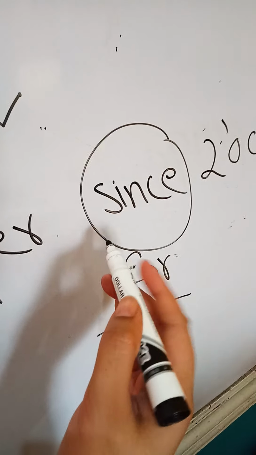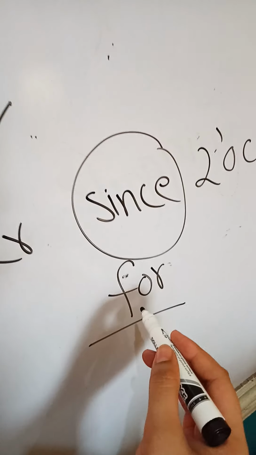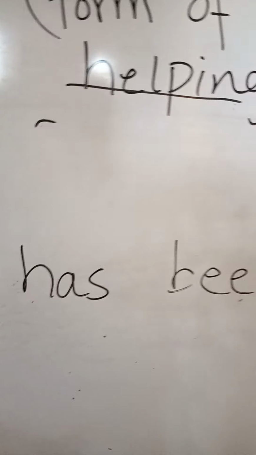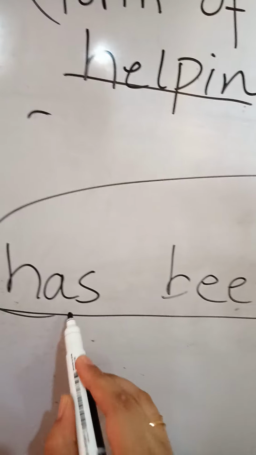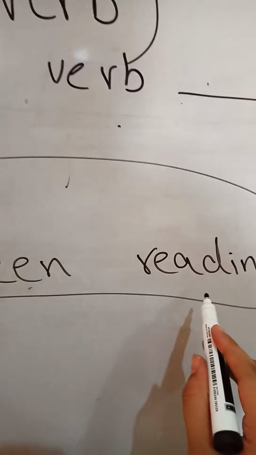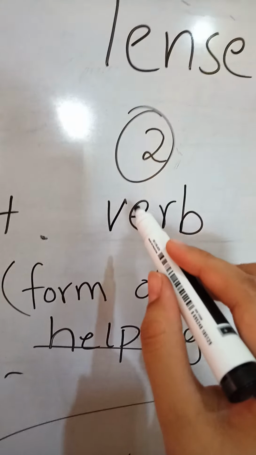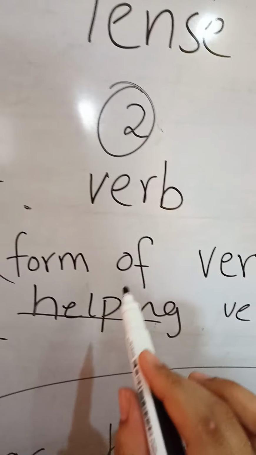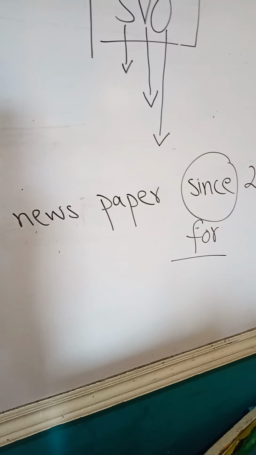Okay. In present perfect continuous tense, only the use of since and for has been added here, and a little bit of change in has been reading. The continuation of perfect and continuous tense has been made together. So the basic structure is the same: verb, form of verb, helping verb. These three changes will come. The subject will remain here, the object will remain here, and the addition of since and for will come.